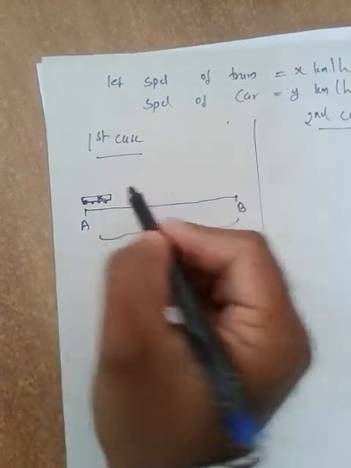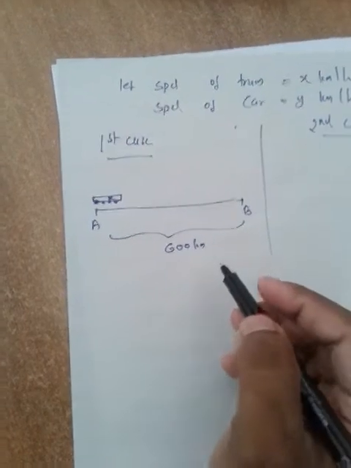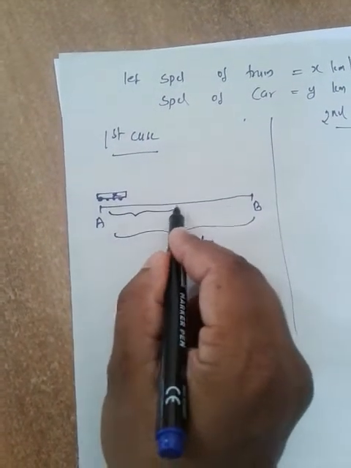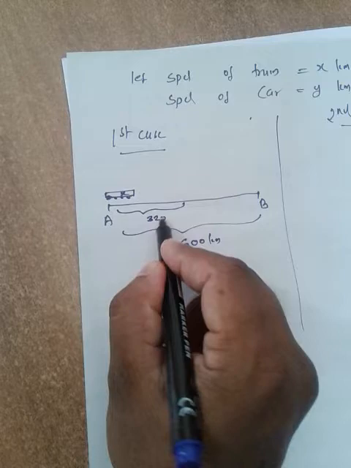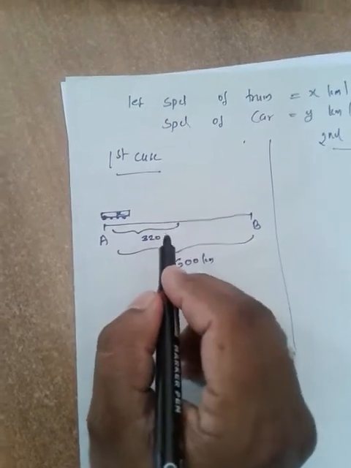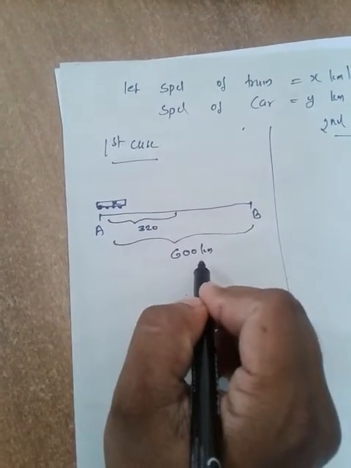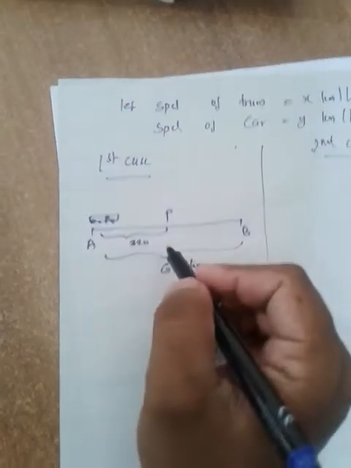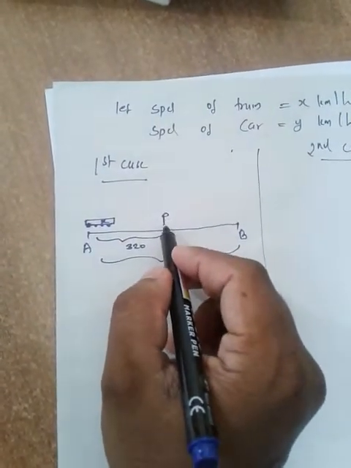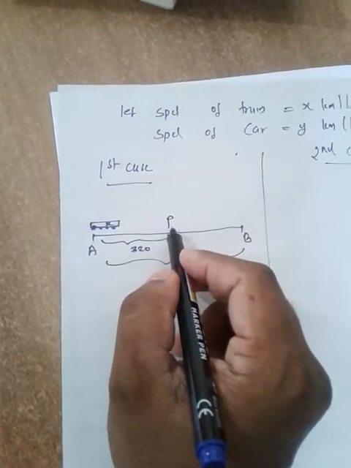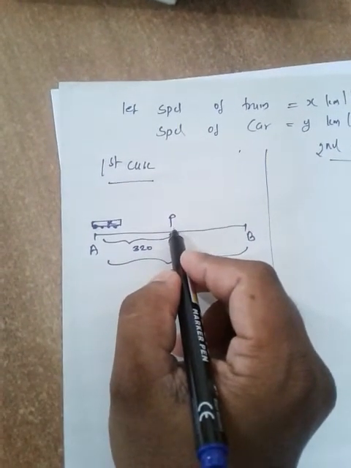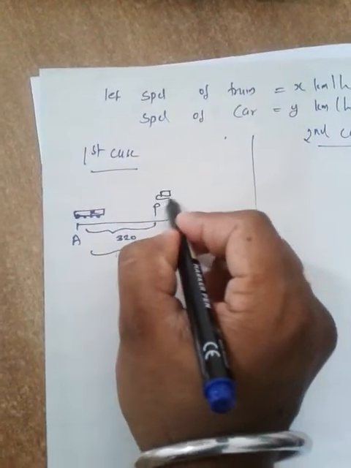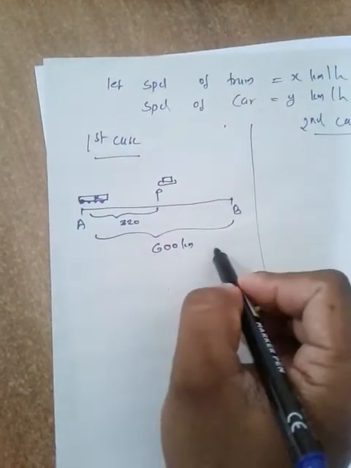The first 320 kilometers out of 600 he traveled by train, as mentioned in the question, and he reached some railway station P. When he reached P, he came out of the train, took a taxi, now a car, and has to travel the remaining distance.